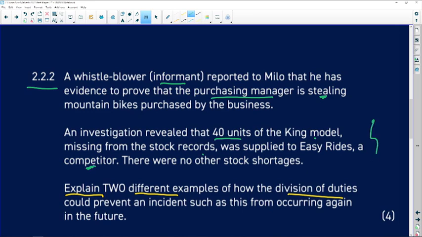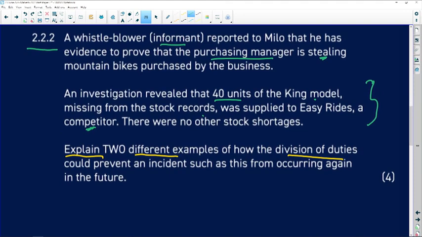Okay, so unfortunately, we've got an unethical purchasing manager that's reported to have been stealing. There were no other stock shortages. Explain 2 different examples of how division of duty could prevent an incident such as this from occurring again in the future.